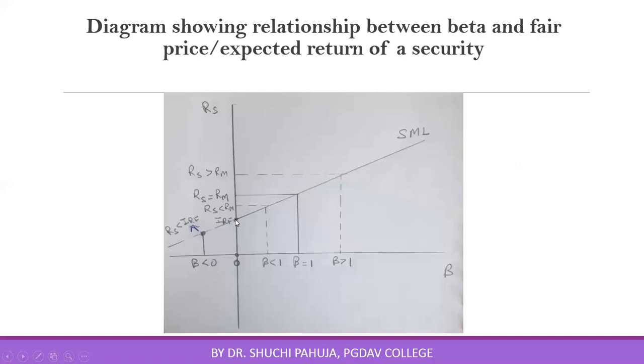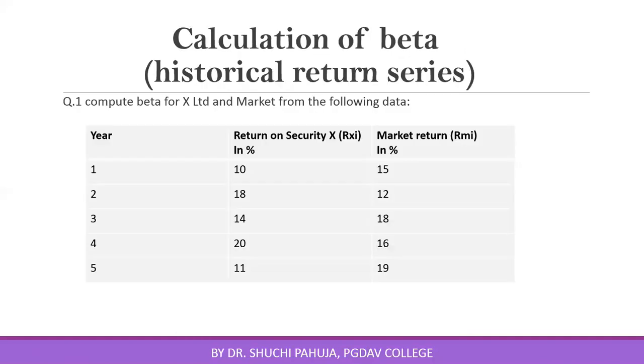Return on the security will be equal to the risk-free rate of interest. And if we go left to this point, here beta is less than 0. Return on the security will be less than the risk-free rate of interest, right? So this is the relationship between beta and fair price on the security.